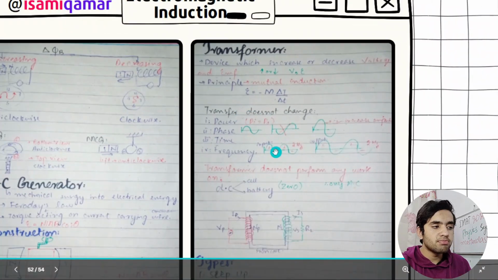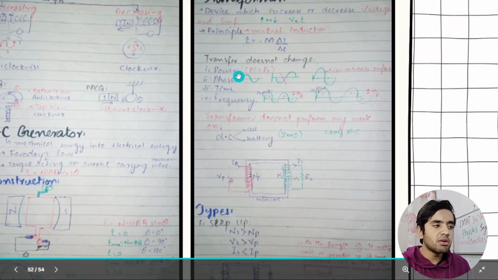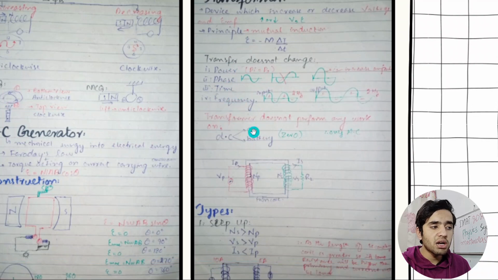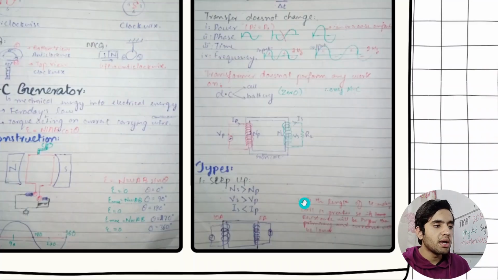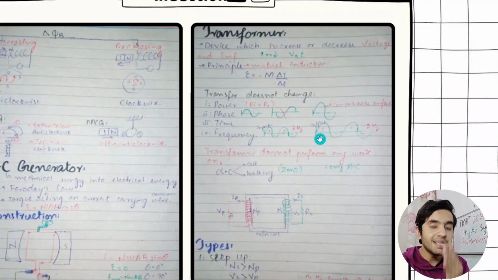And then a transformer does not change power, phase, time, frequency. A transformer does not perform any work on DC cells or a battery. The work will be zero. A transformer cannot perform work on it. And a transformer disobeys Ohm's law. V equals IR is disobeyed by a transformer because heat is produced in it, and Ohm's law requires that temperature will remain the same.